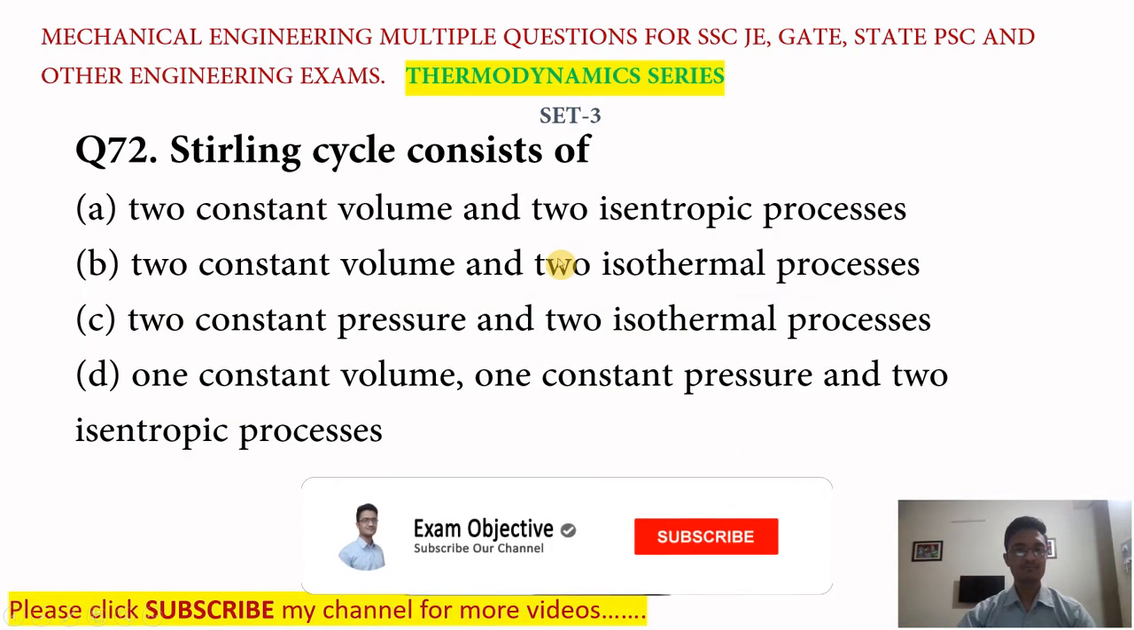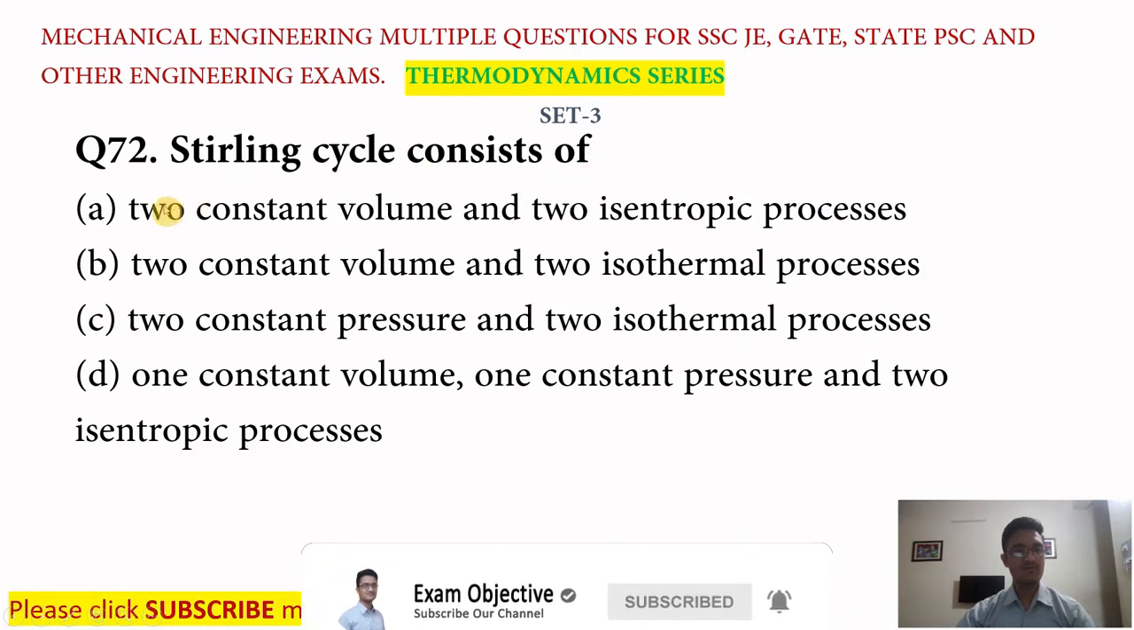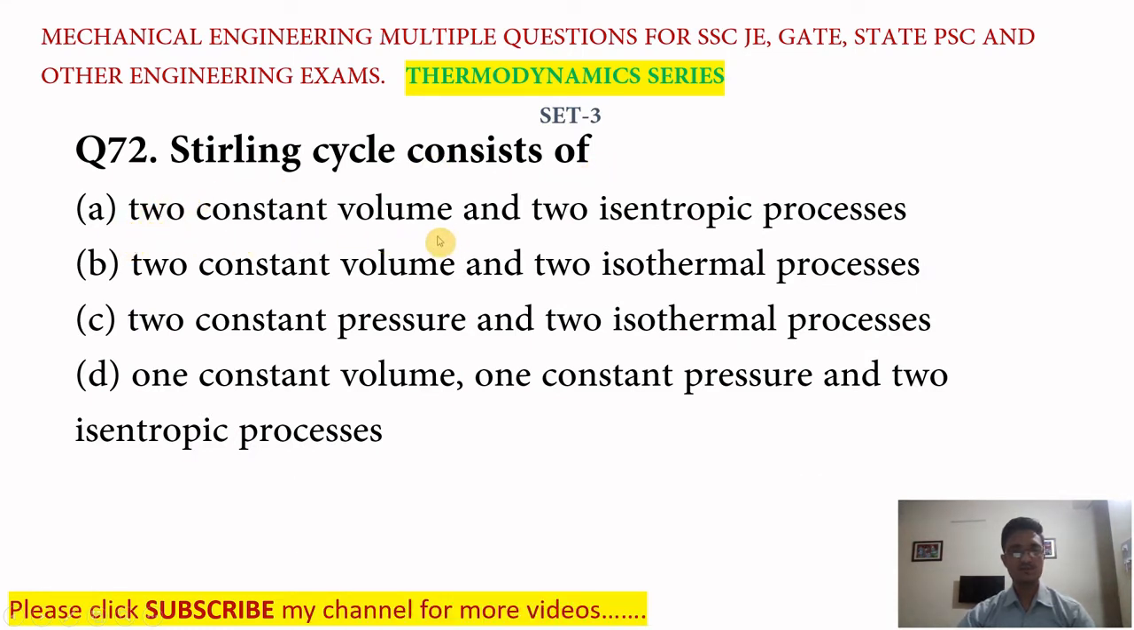Next question is, Stirling cycle consists of, we have four options. Option A, two constant volume and two isentropic processes. Option B, two constant volume and two isothermal processes. Option C, two constant pressure and two isothermal processes. And option D is one constant volume and one constant pressure and two isentropic processes. So its answer is B. Stirling cycle consists of two constant volume and two isothermal processes, that is, constant temperature processes.